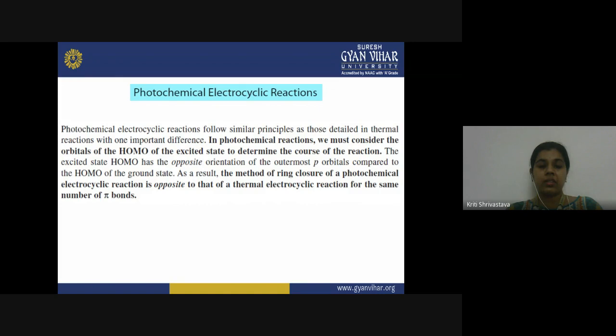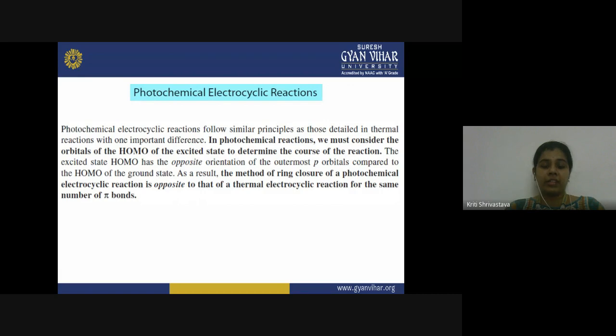How will the molecule enter into the excited energy state? Because we are providing radiation to the molecule, and that h nu, that photon of light, will excite one electron from its ground energy state to the higher energy state, and now the HOMO of the molecule actually changes. So what is changing in the photochemical condition as compared to the thermal condition? In thermal condition, the molecule is reacting in its ground state, but in photochemical condition, the molecule is reacting in its first excited state. So the symmetry of the HOMO changes in the photochemical condition.